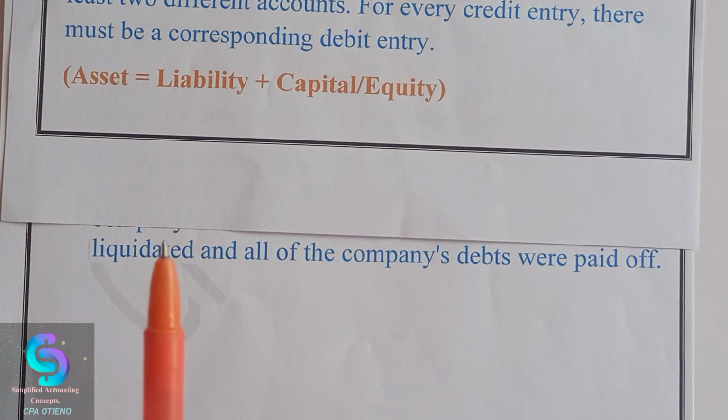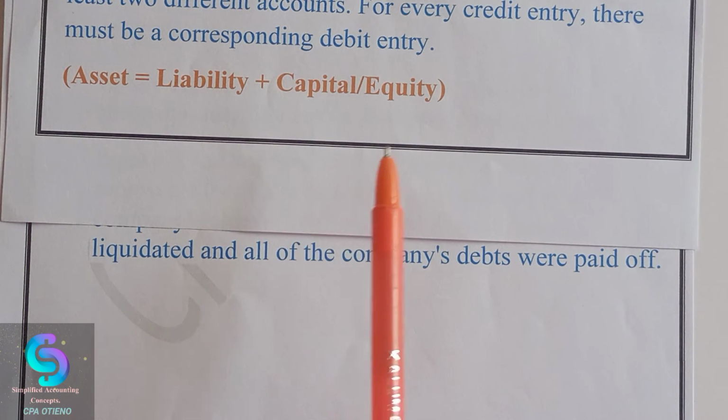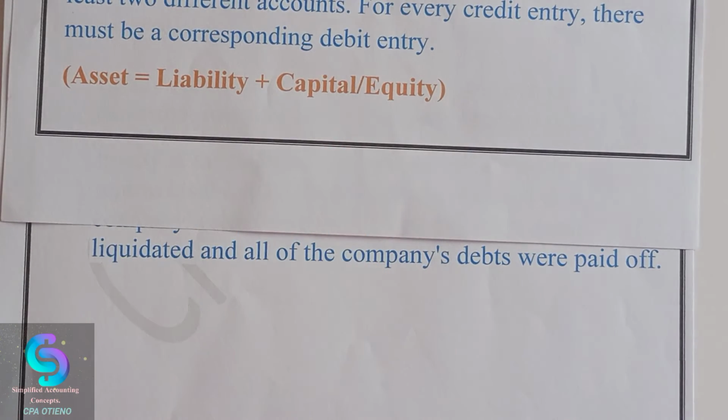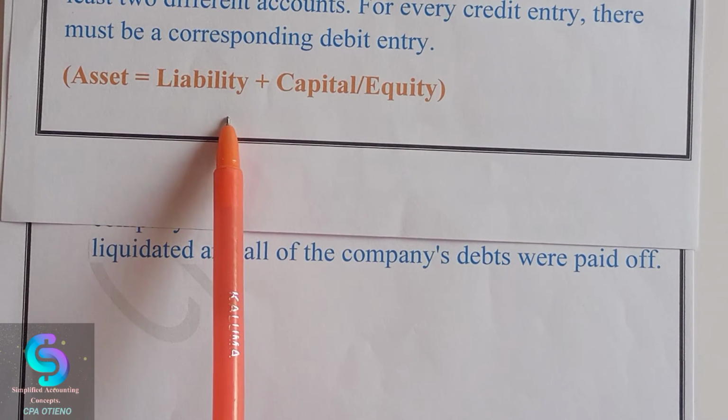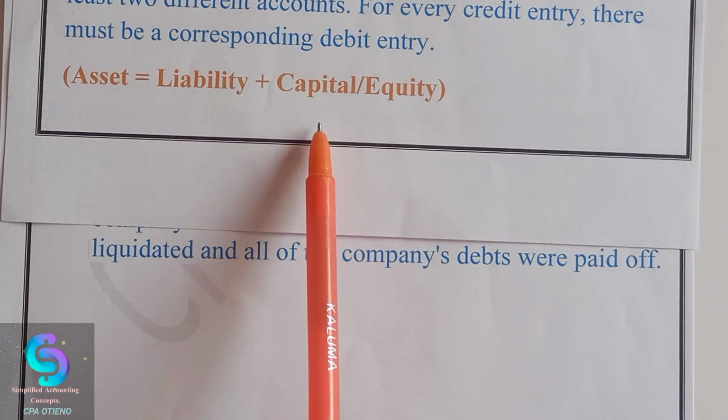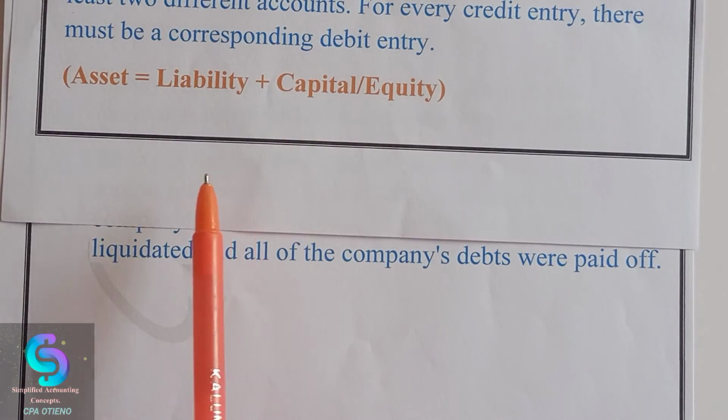Let me say the total assets will be equivalent to the liabilities and capital. So when you are trying to liquidate all the assets, the major intention is to settle the present obligation, which is liability, and also the shareholders' contribution into the business.